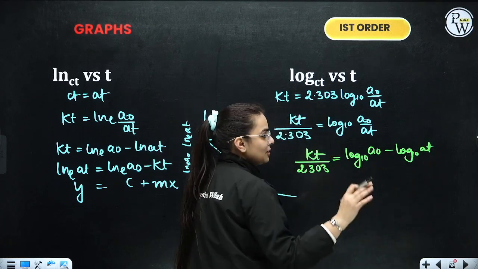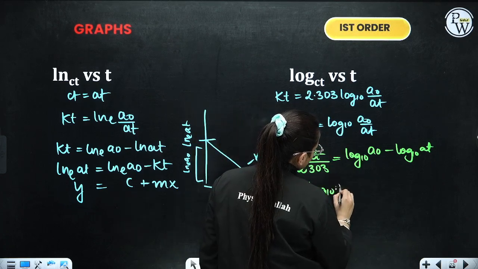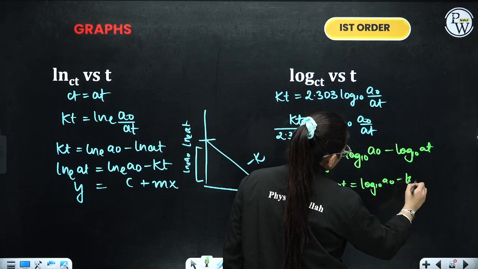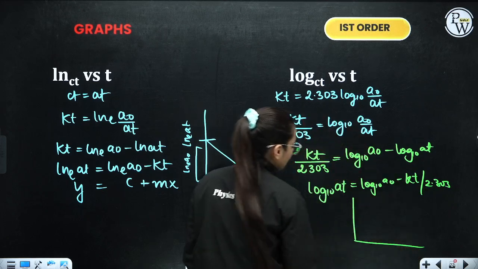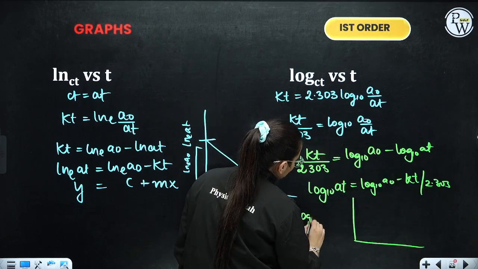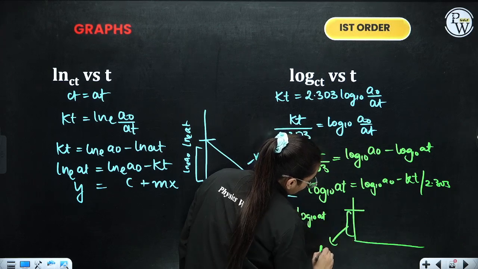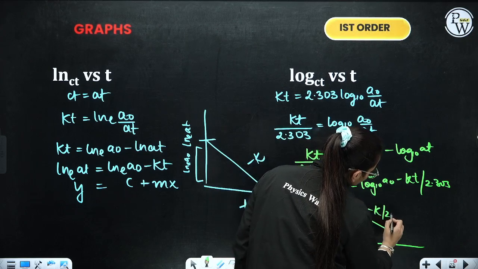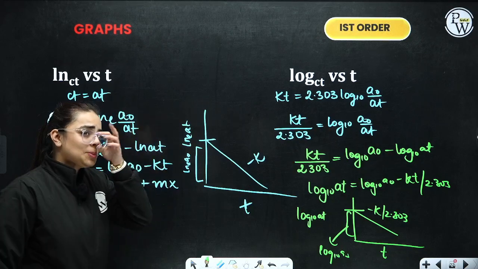Bring this over there, bring that over there again. You will get log to the base 10 at is equivalent to log to the base 10 a0 minus kt by 2.303. Now, to plot a graph over here, we have log to the base 10 at. This complete value is the c value, that is log to the base 10 a0. The slope is minus k by 2.303 and here is t. This is the graph. I hope this is clear.